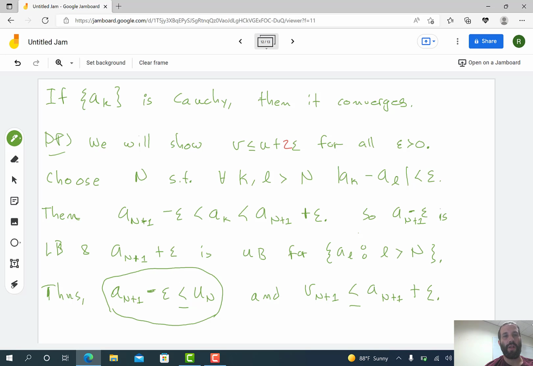I want you to do the following. After you understand the proof, or maybe even before, this is not true if we just deal with rational numbers. There are Cauchy sequences of rational numbers that don't converge to a rational number. The reason it's true for real numbers is that the real numbers have this property called completeness, and that lets this proof work. So I want you guys to think through which part of this proof is not going to work if I'm only looking in the world of rational numbers. There's no point explicitly where we said by the completeness axiom such and such a thing is true, so you'll probably have to think about it for a little bit, but it's worthwhile.